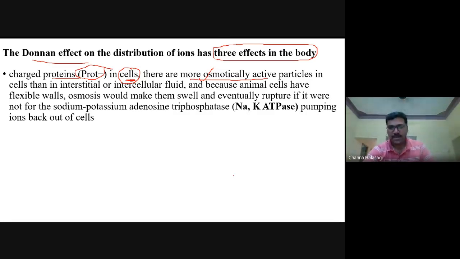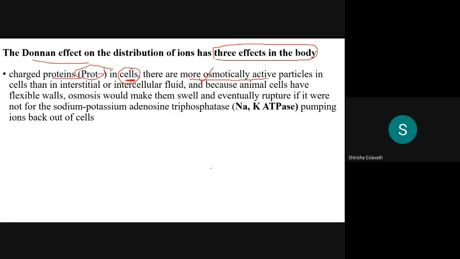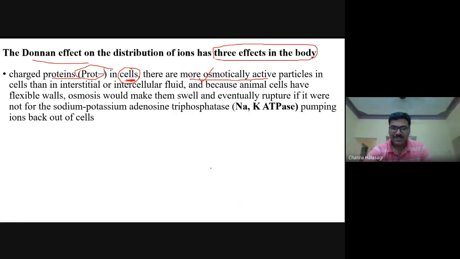Just think. Just now you answered for the hypotonic solution. Same thing. See, inside the cell you have more osmotic elements. Water will move inside and the cell will swell. Isn't it?